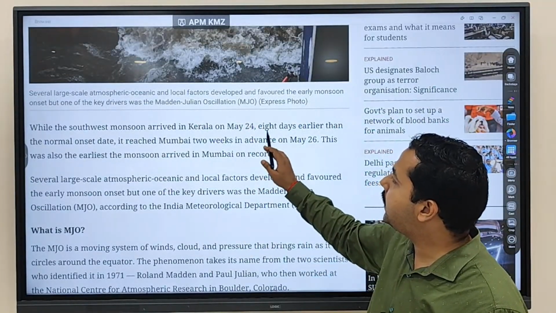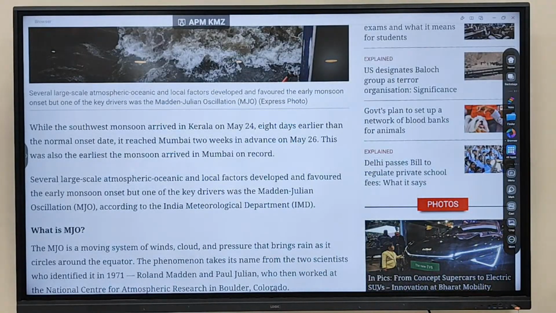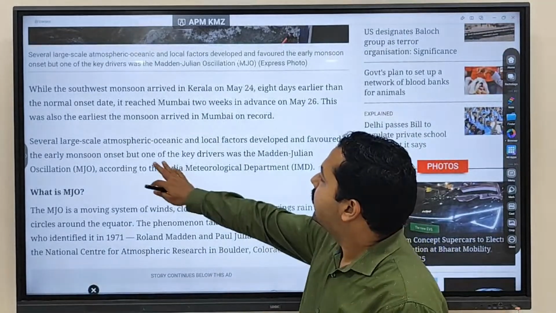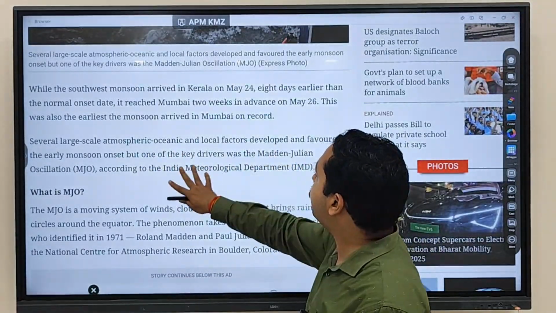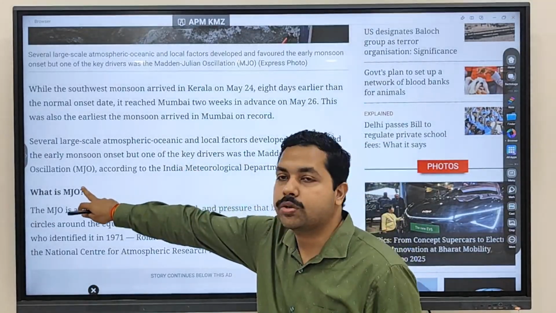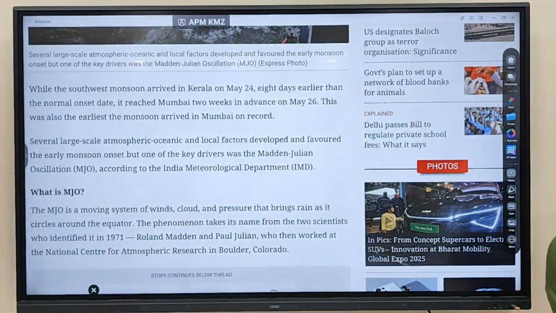Generally you will see it 8 days before. The normal time is around June 1, when the monsoon comes and hits Kerala. But this year the monsoon has arrived early in Kerala. Why? Several large-scale atmospheric, ocean and local factors developed and favored the monsoon onset. The key driver was the Madden-Julian oscillation.